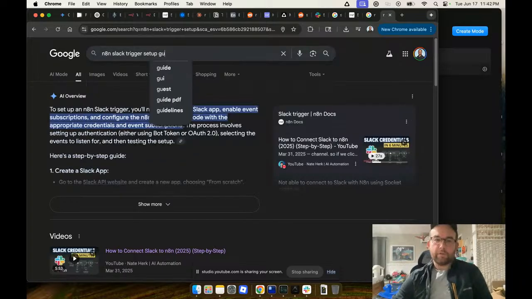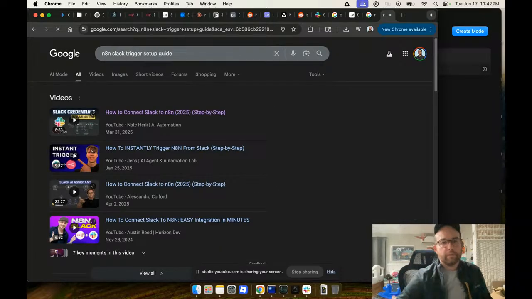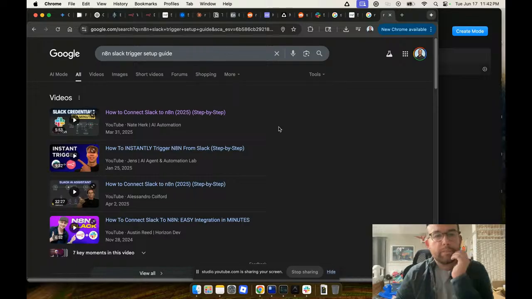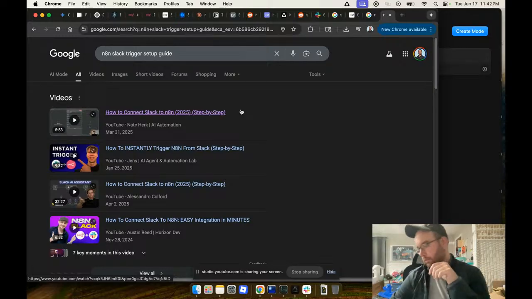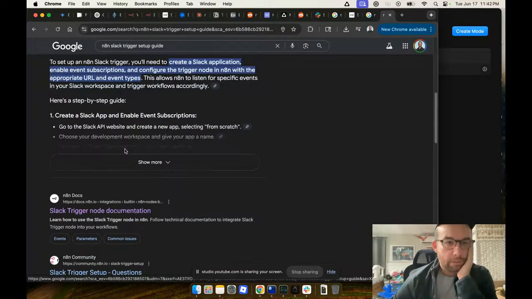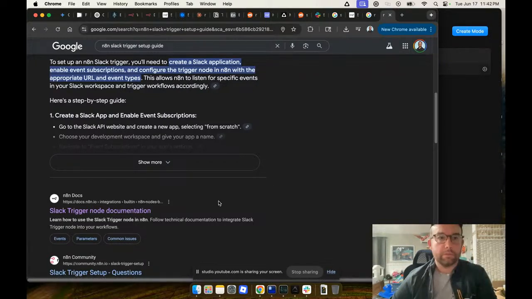Yeah, I want a Slack trigger setup guide. This is what I want. To set up a Slack trigger, you need to create an application, enable event subscriptions, and configure the trigger node with the appropriate URL.